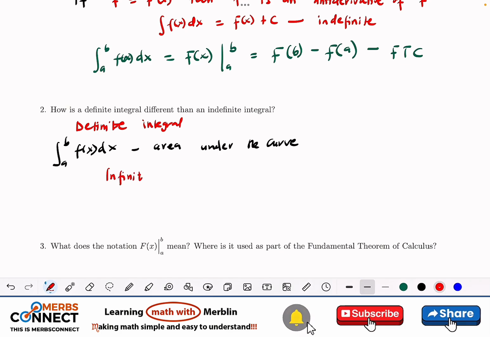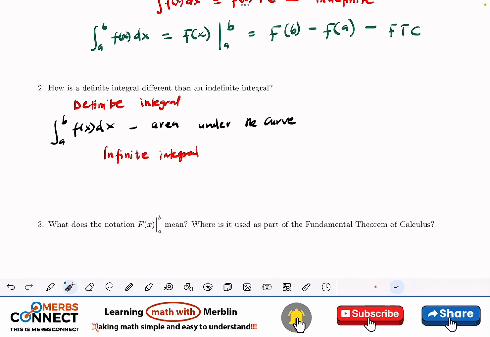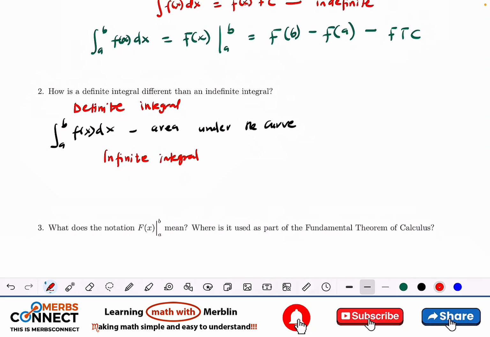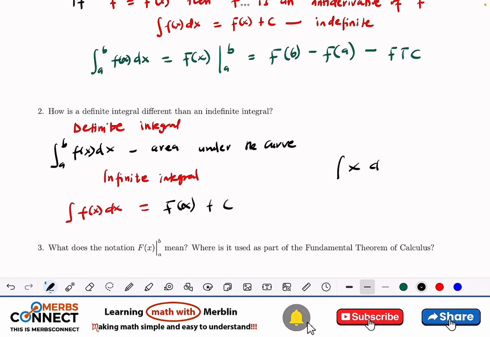Let's look at indefinite. So what is indefinite? We just did it above there. The indefinite is when we have plus a constant, right? So anytime we are talking about indefinite, what we are doing is trying to find the function that we differentiated. Remember, when you are dealing with integration, the integral of f of x dx is equal to big F of x plus c. So for example, if I'm integrating x dx, I'm going to have x squared divided by 2 plus c.